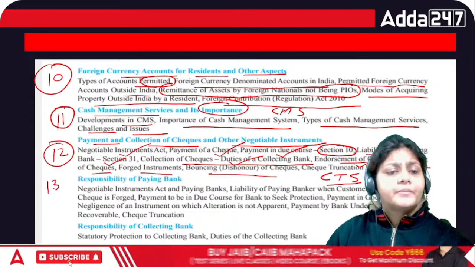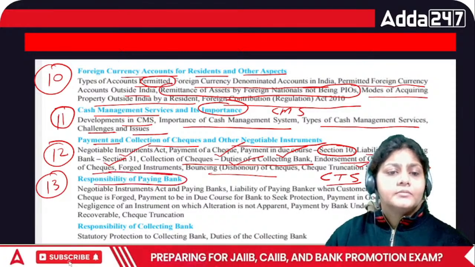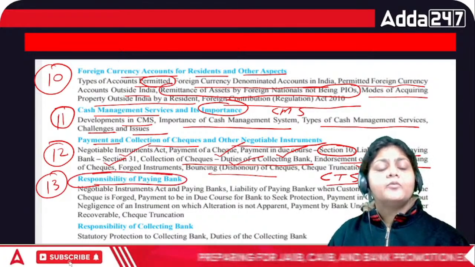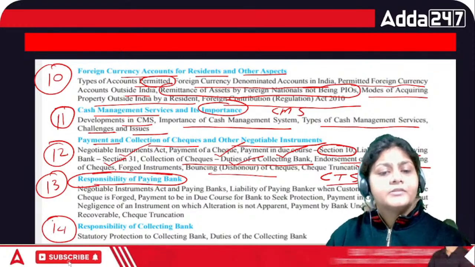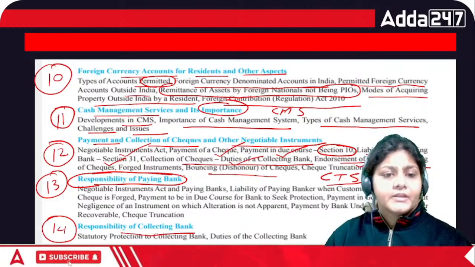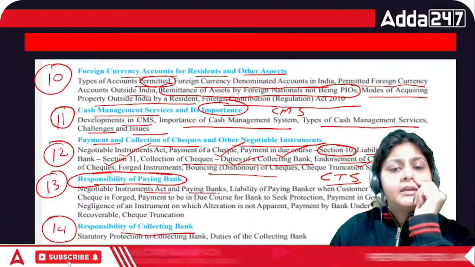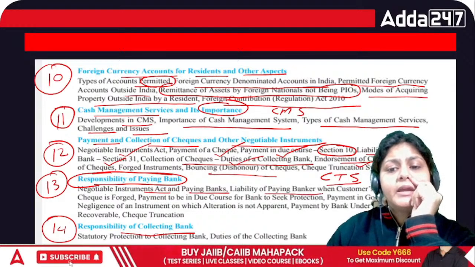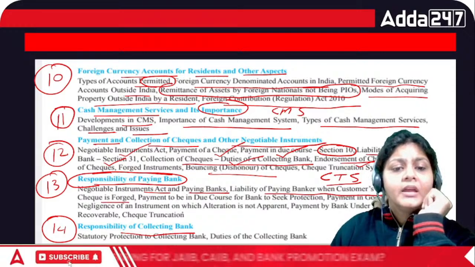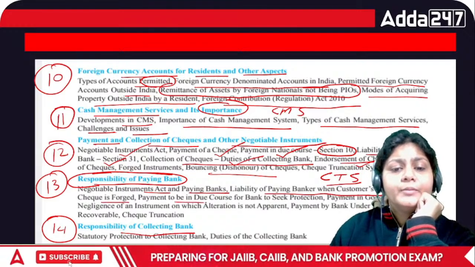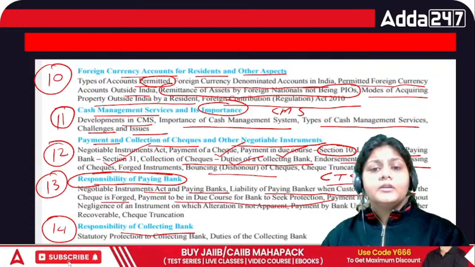Then we have chapter number 13, responsibility of the paying bank and the responsibility of the collecting bank. So the NI Act we have to cover here. Then the liability of the paying banker when the customer's signature on the cheque is forged. Then payment in due course for the bank to seek protection, payment in good faith.